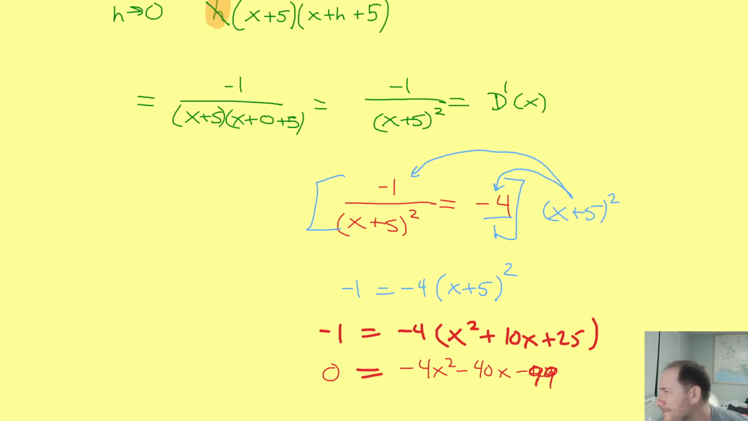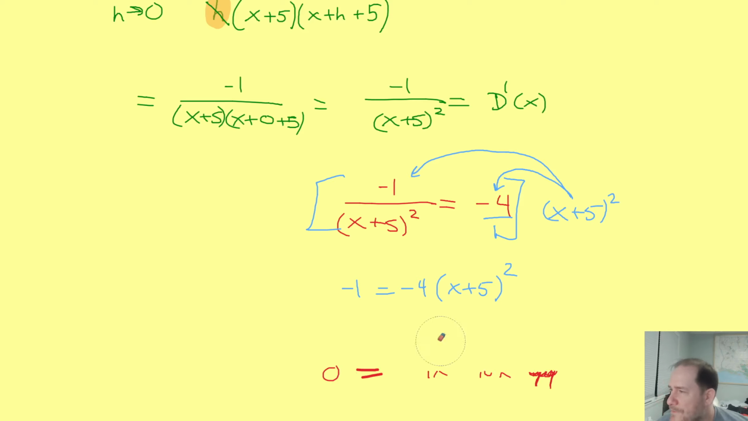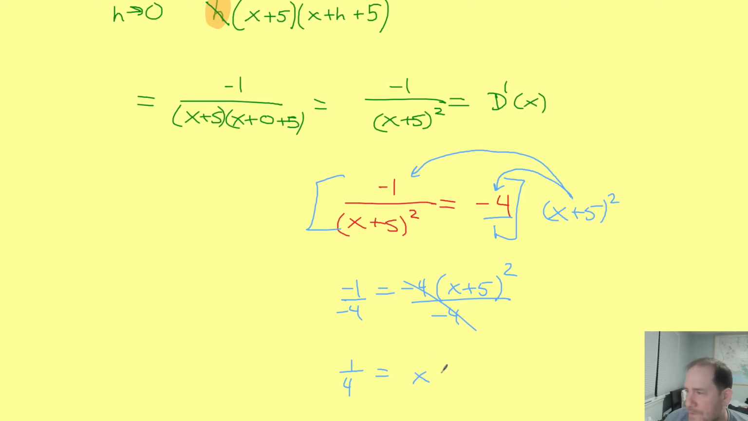So just don't do that, because in the form that we're in already, you can just divide both sides by negative 4, getting positive 1/4. Divide by negative 4, divide by negative 4. Those cancel, and over here you get positive 1/4. And that is equal to x plus 5 squared.